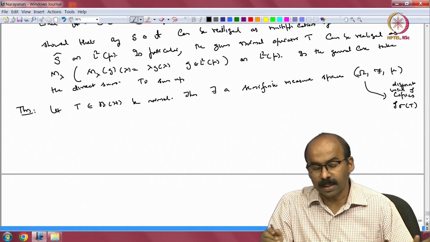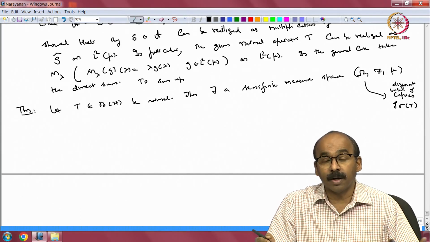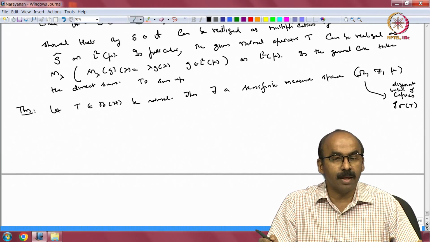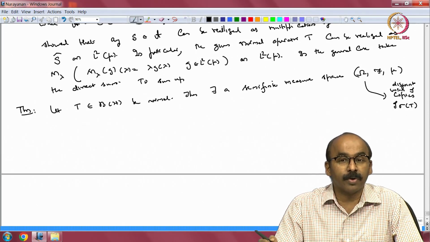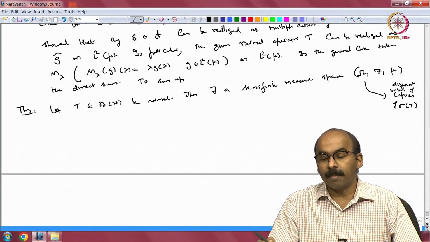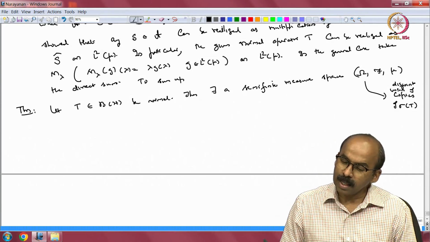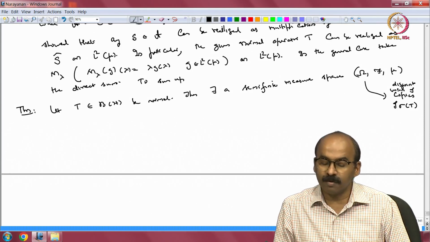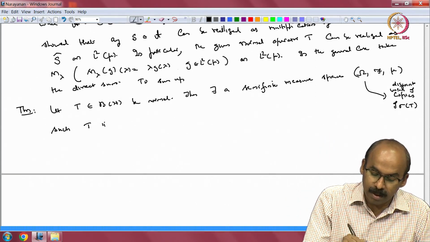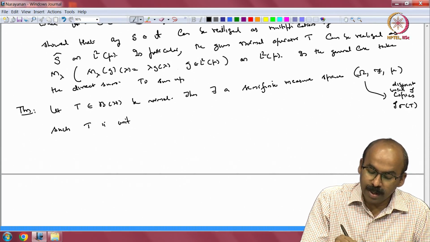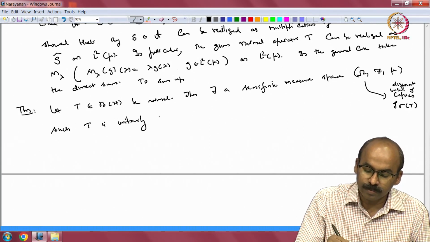The multiplication is simply the Gelfand transform, but the Gelfand transform of T is the identity function lambda going to lambda. So it is just multiplication by lambda on this semi-finite measure space omega, F, mu such that T is unitarily equivalent to